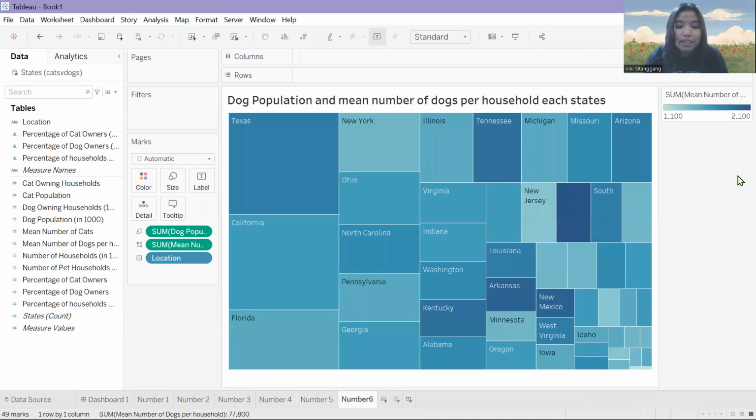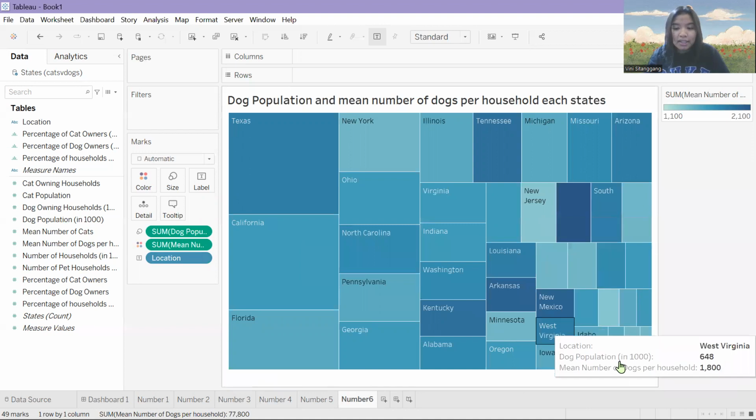Research question number six, the last research question, is dog population and mean number of dogs per household in each state in the US. The first question is which state has the highest dog population with its mean number of dogs per household.